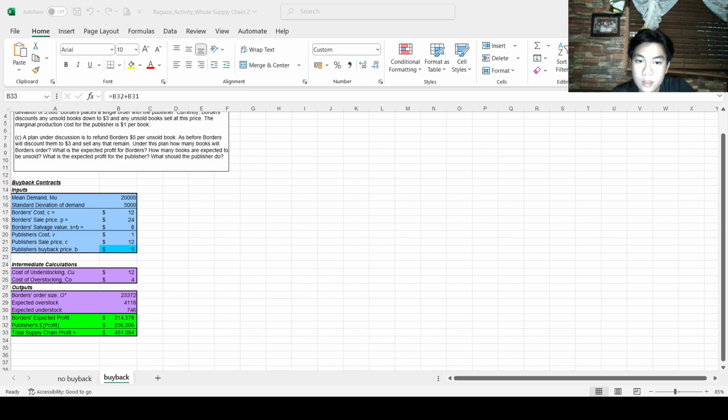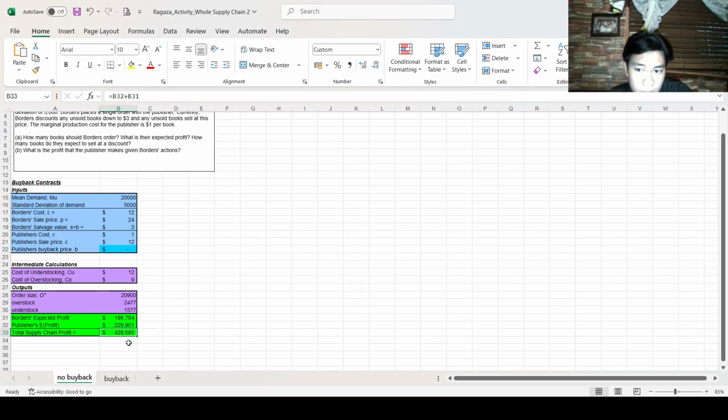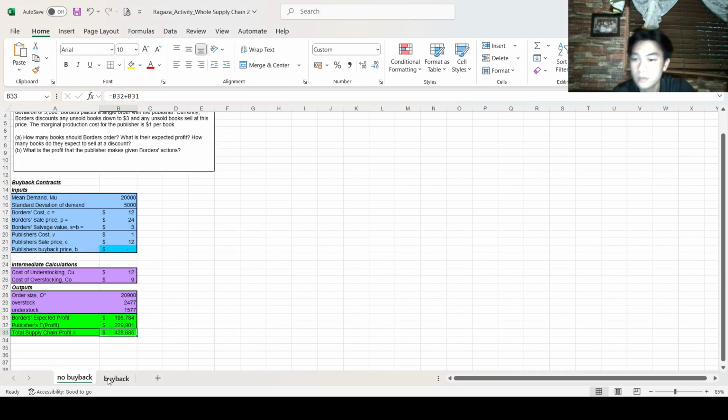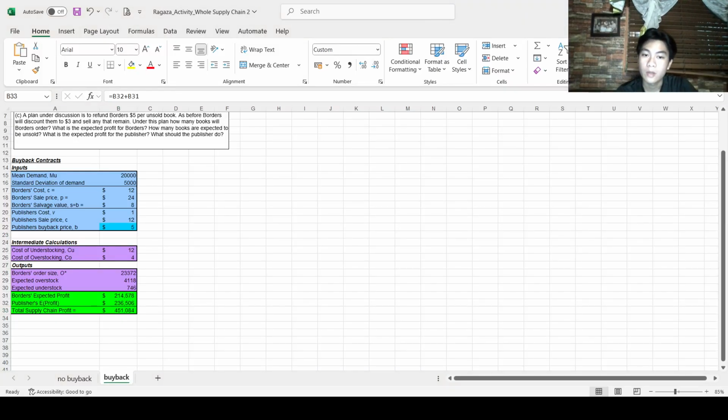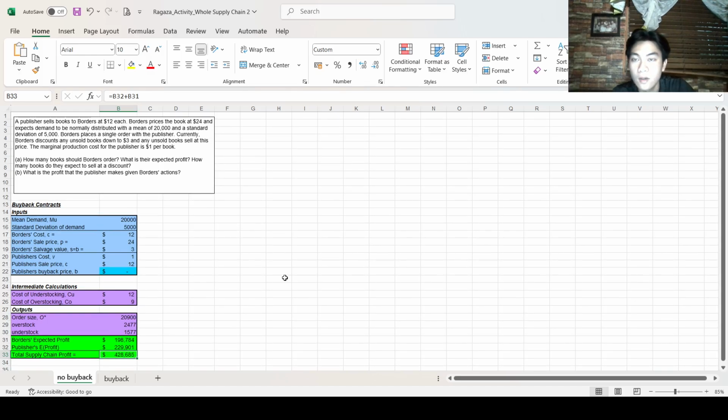Moving on to the expected profit, which is $236,506, is the expected increase with a total of $451,084. As compared to the no buyback, which is 428,685, this one is higher as the buyback resulted in that amount, making it a better option to choose. So that's all from my activity in whole supply chain 2.